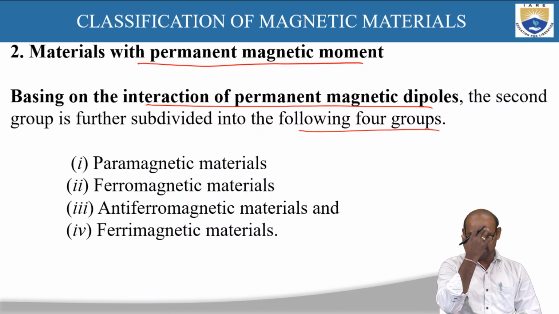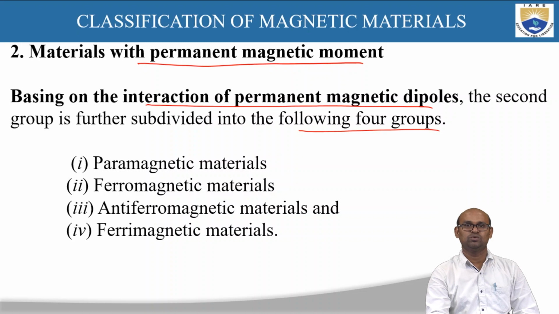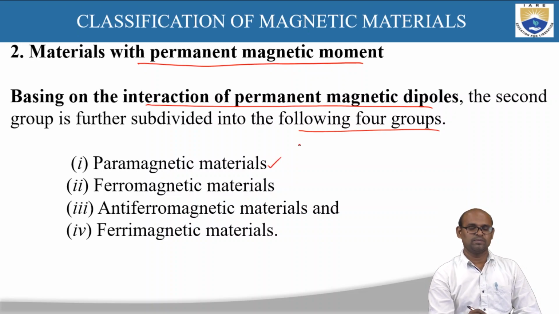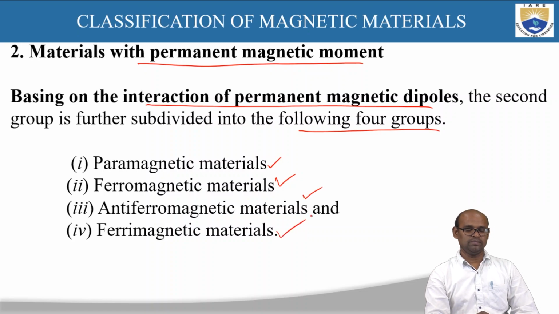What kind of interaction do the permanent magnetic dipole moments have? Based on this interaction, the materials with permanent magnetic dipole moments are subdivided into four categories: paramagnetic materials, ferromagnetic materials, antiferromagnetic materials, and ferrimagnetic materials.